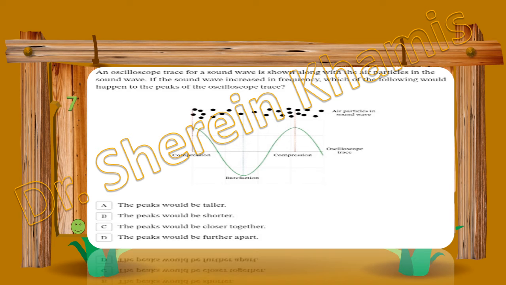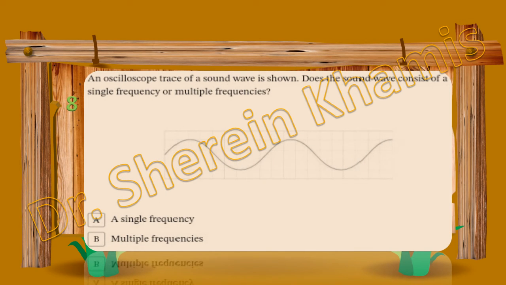Okay, let's go to question 8. Question 8 says that an oscilloscope trace of a sound wave is shown. Does the sound wave consist of a single frequency or multiple frequencies? Here the wave goes up and down, making the same points above and the same points below, so it consists of a single frequency only.